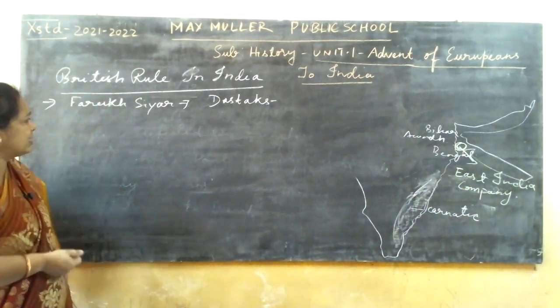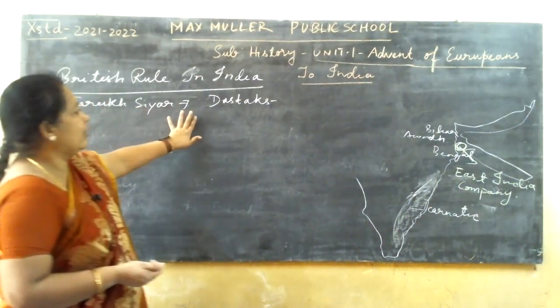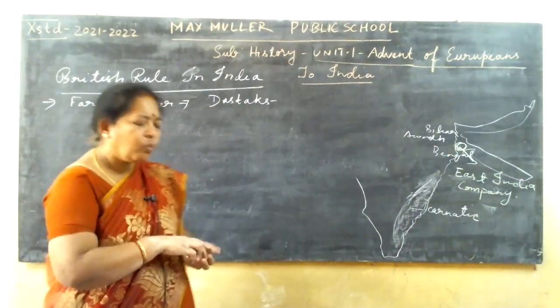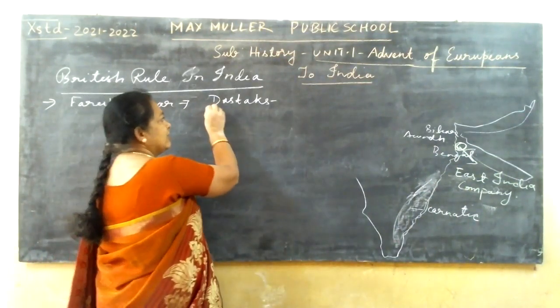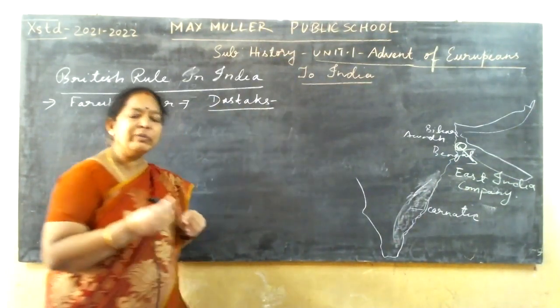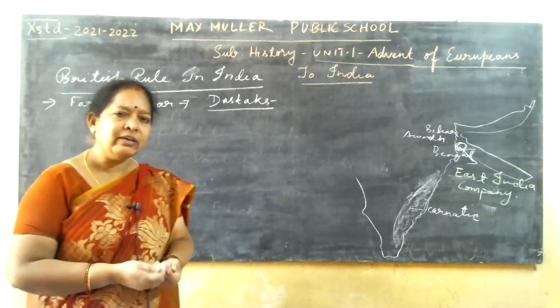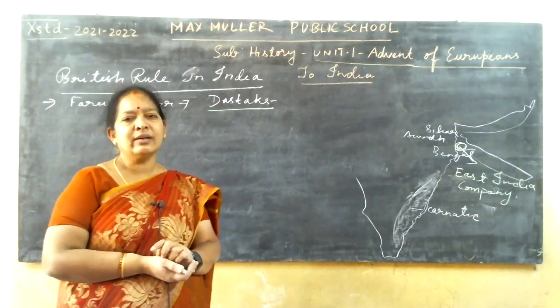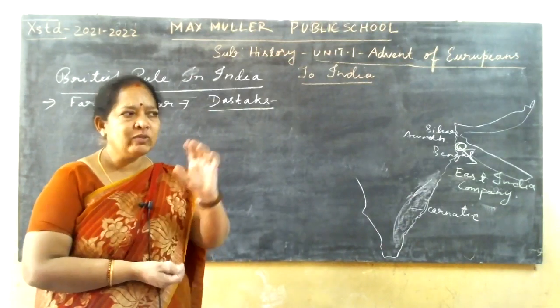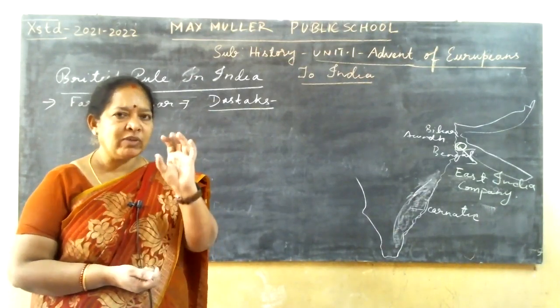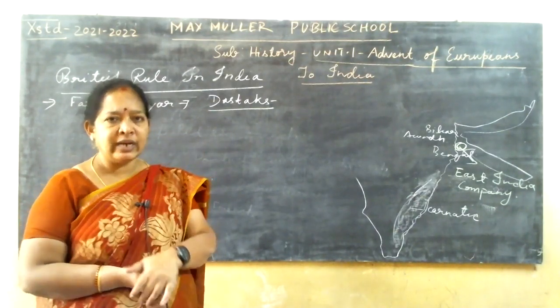So next, Farrukhsiyar gave dastaks. What do you mean by dastak? Dastak is the permission for trading which was given to the East India Company. It was limited, like for one dastak, this much trading they had to do.